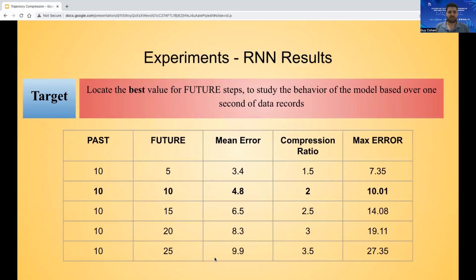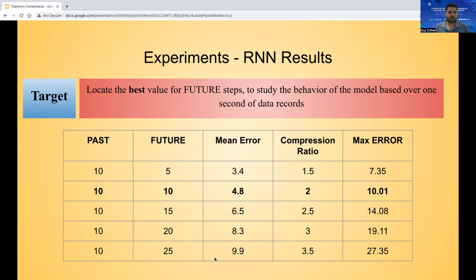Our first experiment's target was to locate the best value for future for the RNN model. We tested the presented parameters: past steps, future steps, mean error, compression ratio, and max error. Just as a reminder, the accuracy of GPS these days is a 4.9 meter radius in a non-urban environment and a 20 meter radius in an urban environment.